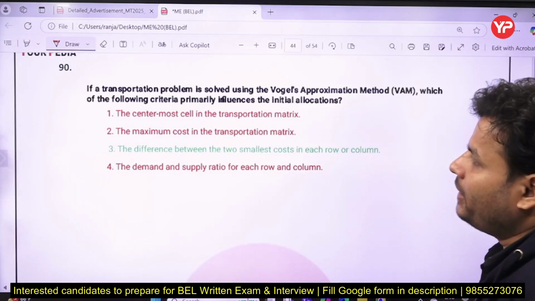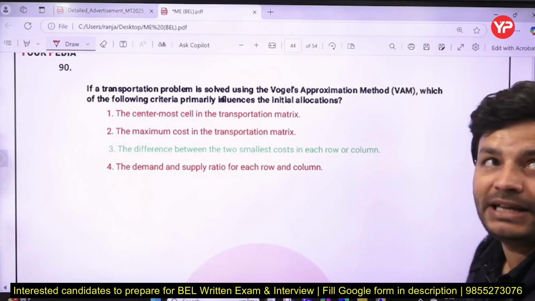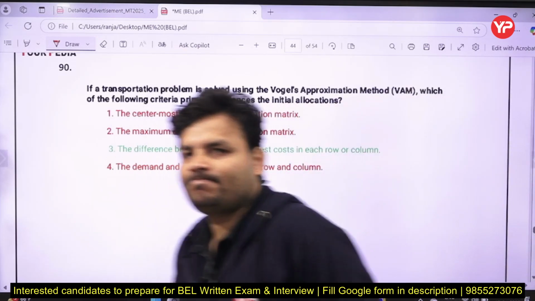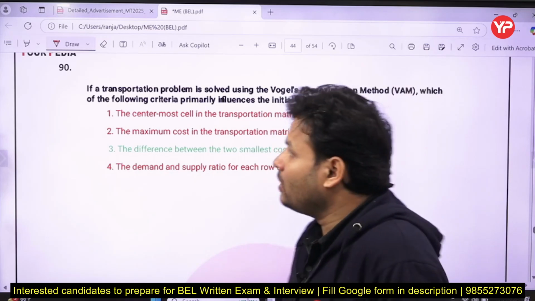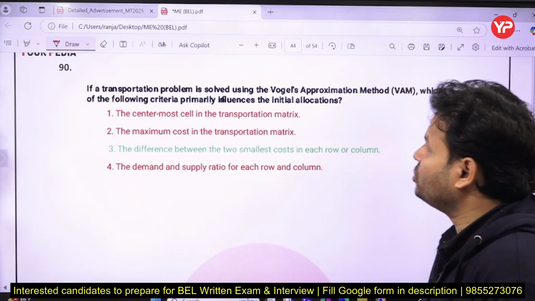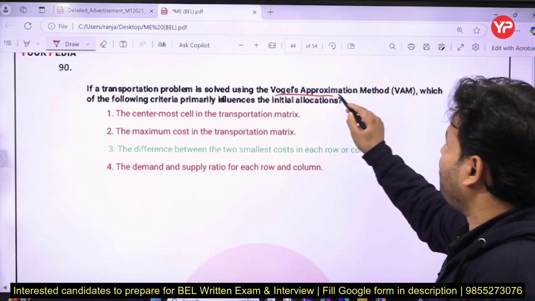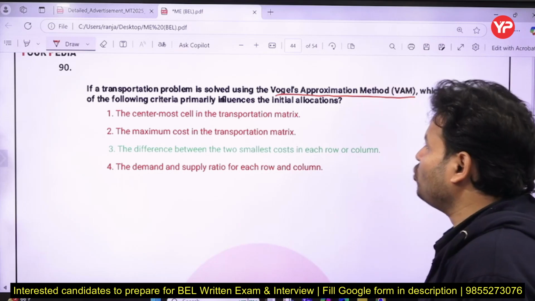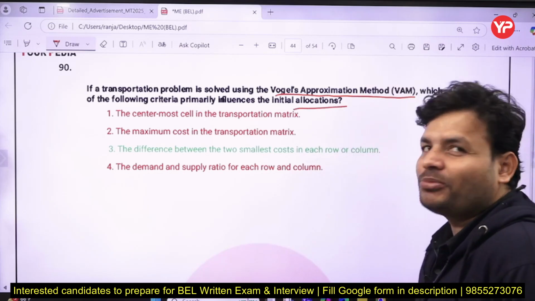Next, a transportation problem. Again, that question has been taken from your industrial engineering. The question is: if a transportation problem is solved using Vogel's approximation method (VAM), which of the following criteria primarily influence the initial allocation? You have to allocate now.